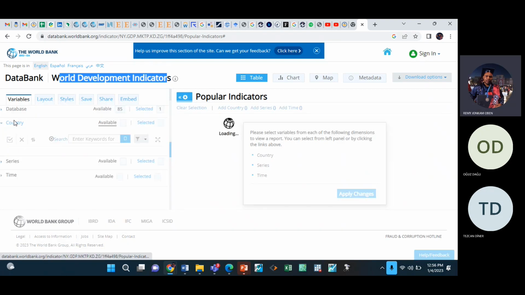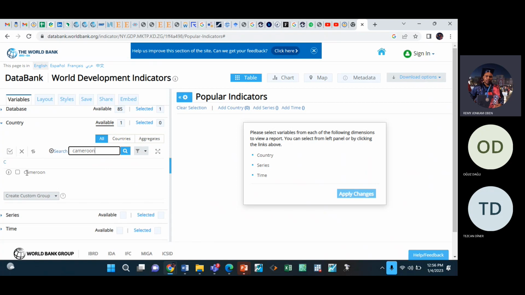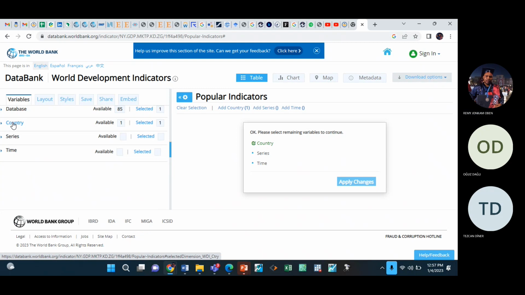For country, you choose your own country. So let's assume that my own country is Cameroon. Search Cameroon, press enter, come here, click Cameroon. If you click on the country again, you see here it shows selected one, which means I've selected the country. Next, we should select time. You see these are empty, but once you select them, they will show. So if I click time,